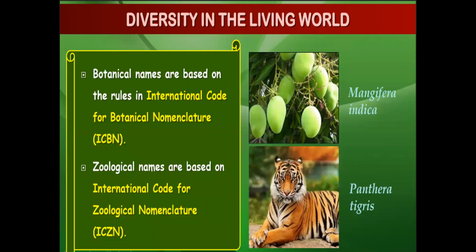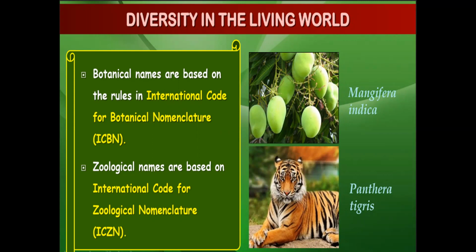Botanical names are based on the rules given by the International Code for Botanical Nomenclature. Zoological names are based on the International Code for Zoological Nomenclature. What are botany and zoology? Botany means all the plants. Zoo means all the animals.